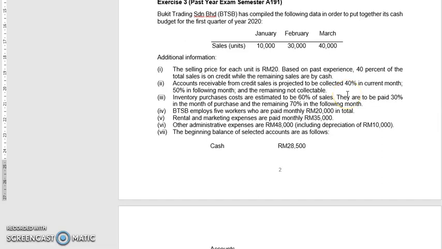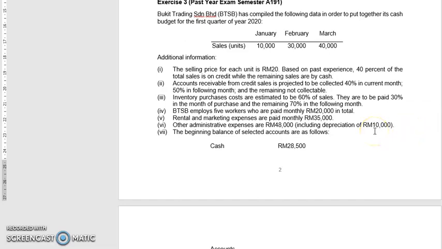Inventory purchase costs are estimated to be 60% of sales. They are to be paid 30% in the month of purchase and the remaining 70% in the following month. BTSB employs 5 workers who are paid monthly, RM20,000 in total. Rental and marketing expenses are paid monthly, RM35,000. The other administrative expenses are RM48,000, including depreciation of RM10,000.